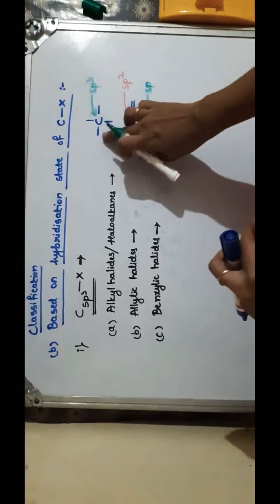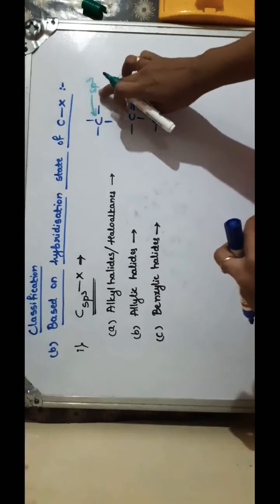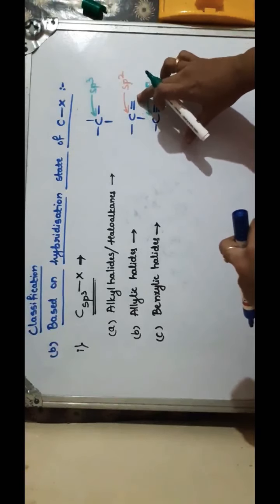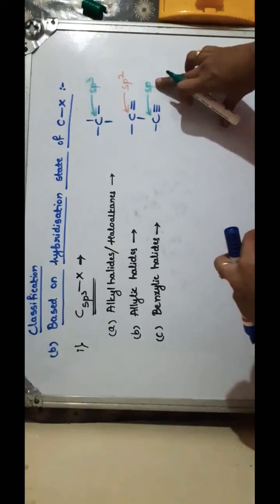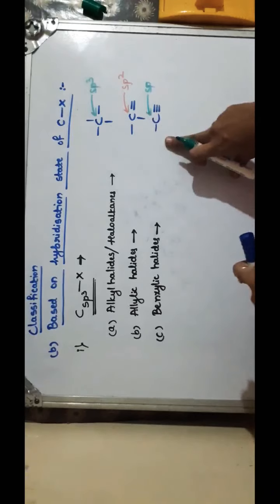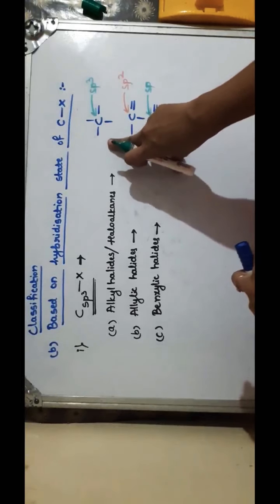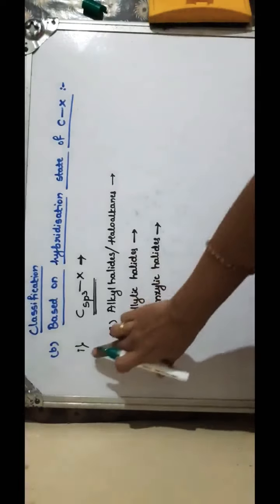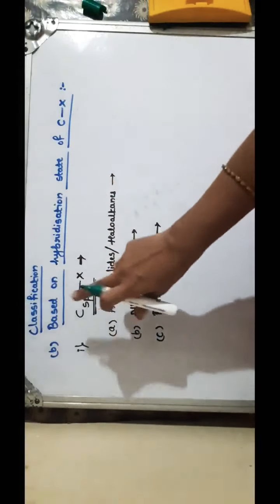So depending upon the bonding, we identify the hybridization state of the carbon. If all the bonds are single, that carbon is sp3 hybridized. If it is a double bonded carbon, it is sp2 hybridized, and a triply bonded carbon is considered sp hybridized. So based upon the hybridization state of the carbon to which the halogen atom is attached, we further classify halogenated compounds. There are two: halogen attached to sp3 carbon, and halogen attached to sp2 carbon.